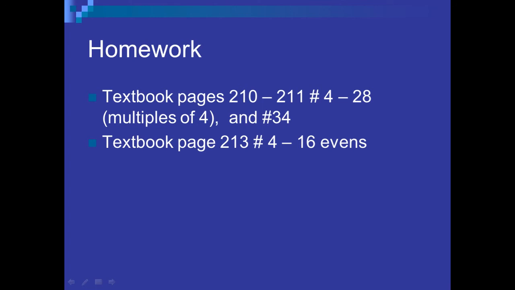Your homework in this section is textbook pages 210 to 211, numbers 4 to 28, multiples of 4. Again, that means count by 4 for those of you that don't know your multiples. I also want you to do problem number 34. Please also complete textbook page 213, numbers 4 to 16 even.